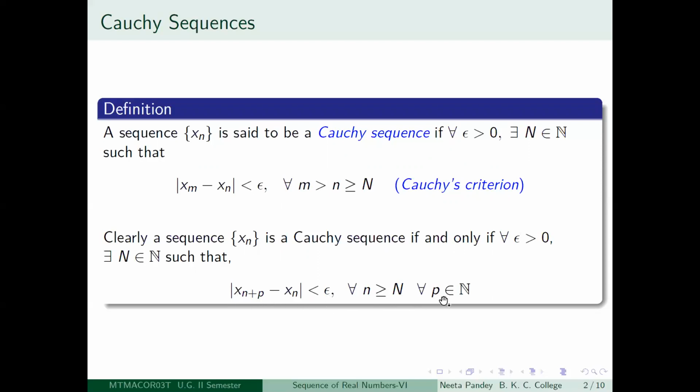So in the alternative expression for the Cauchy's criterion, all you require is that for any epsilon greater than 0, you should be able to get a positive integer capital N, so that after the capital Nth term, this inequality will hold: x_{n+p} minus x_n less than epsilon. So it is independent of what your p is. That is what I am trying to stress.